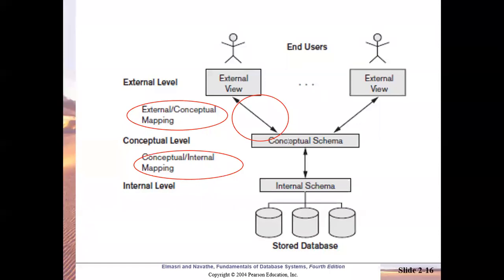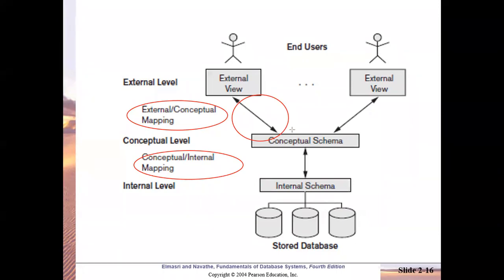Why both the directions? Because it is two-way transformation. When the request comes from the external user, the request is passed on from the external towards conceptual and from conceptual towards internal. When the request is processed at the internal level, the data will be fetched, and that time the data travels in the reverse direction.